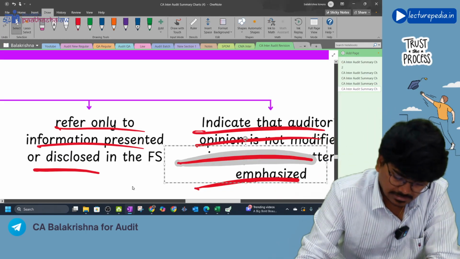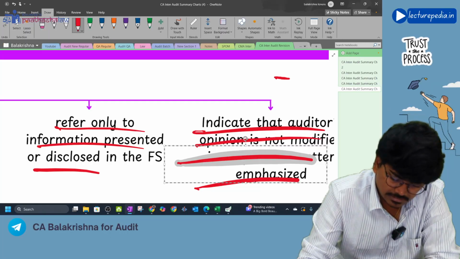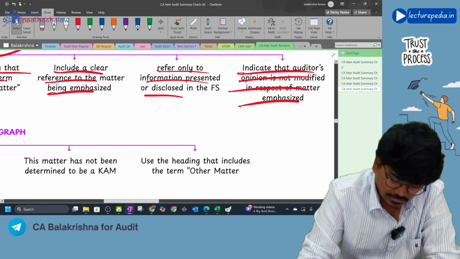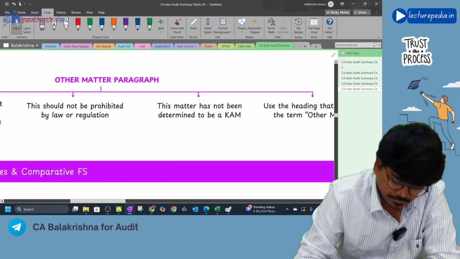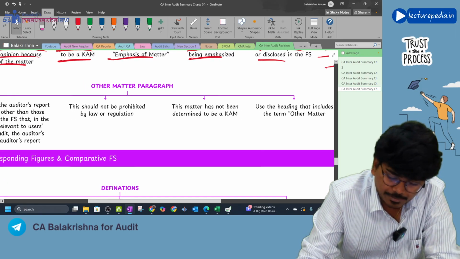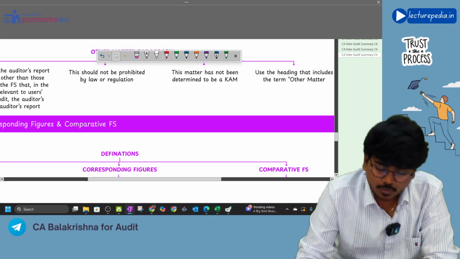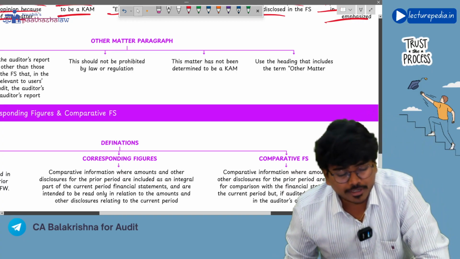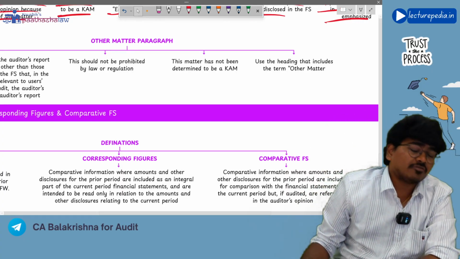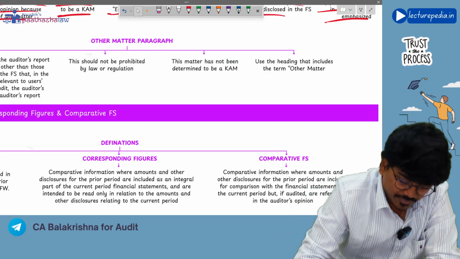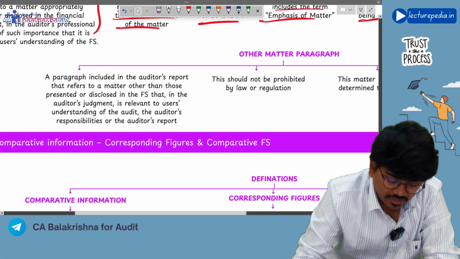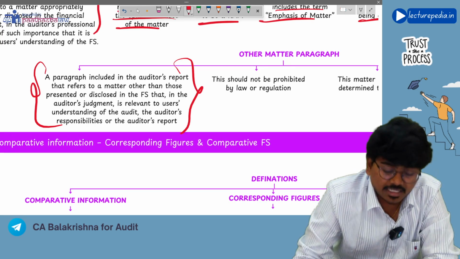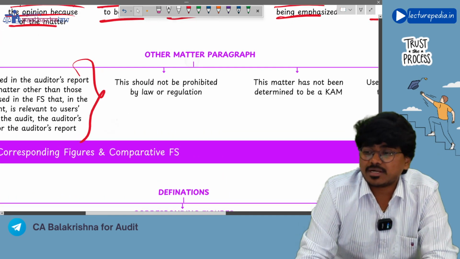Next, other matter paragraph. So what is the definition of other matter paragraph? If you want to communicate something about the audit or the auditor's responsibility or the audit report, then the auditor will use the other matter paragraph. Correct or not? So the same definition you will find here. And some of the important points with respect to the other matter paragraph.